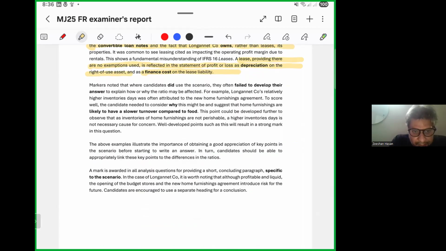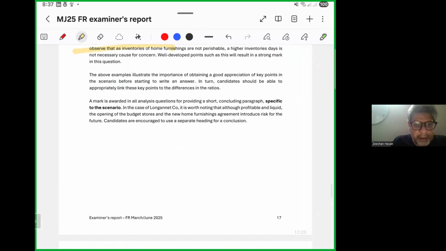To score well, candidates need to consider why this might be, and suggest that home furnishings are likely to have a slower turnover compared to food. This point could be developed further to observe that inventories of home furnishings are not perishable, so high inventory days are not necessarily a cause for concern. Well-developed points such as this will result in strong marks in this question.